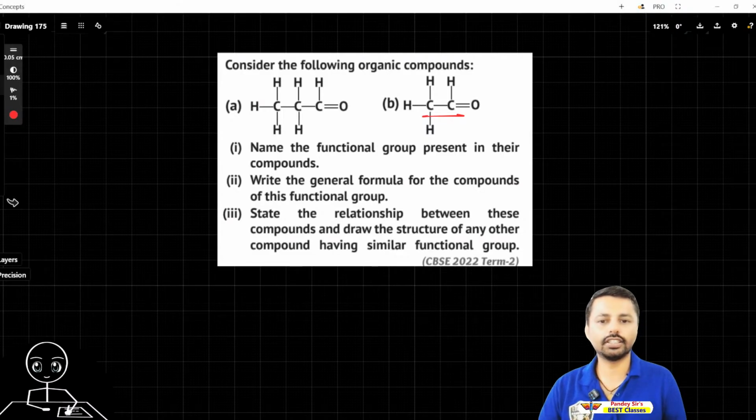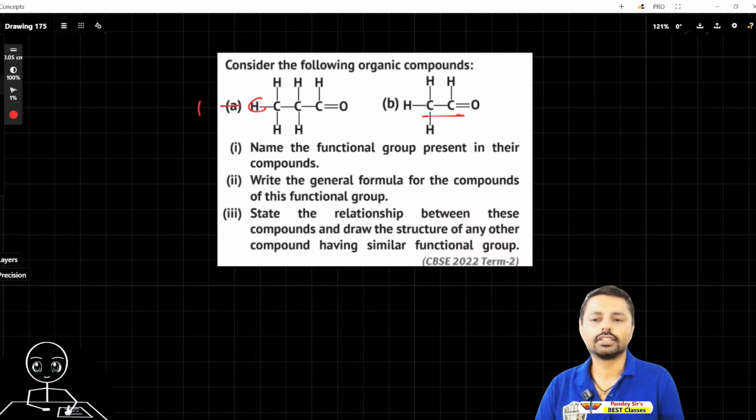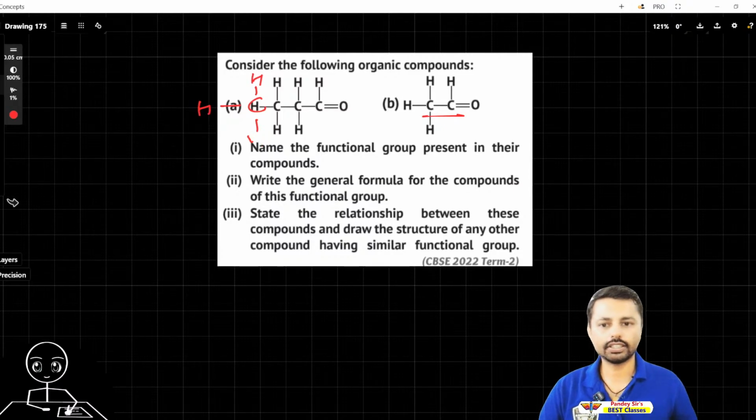See, we can generally add one more carbon. Okay, and that's it. It will have a similar functional group. One more carbon you can add. Okay, I am showing the complete answer, and if you still have doubt, you can ask.